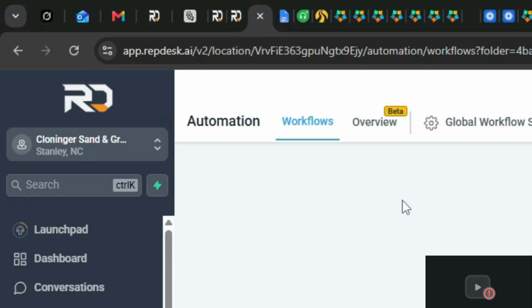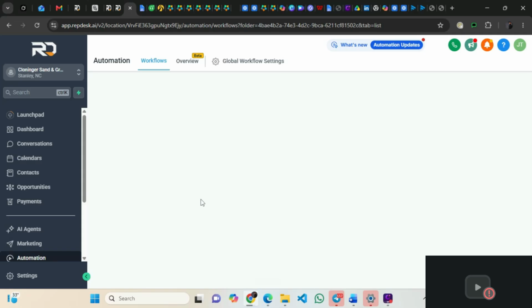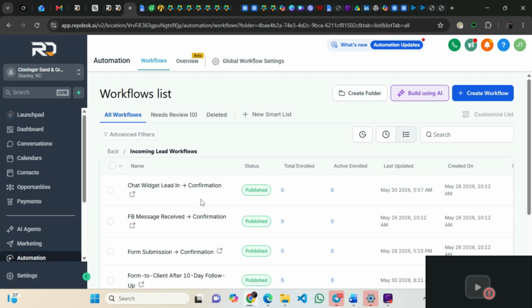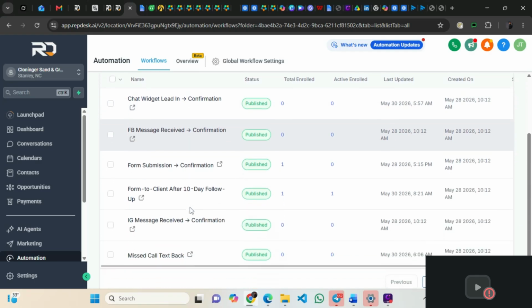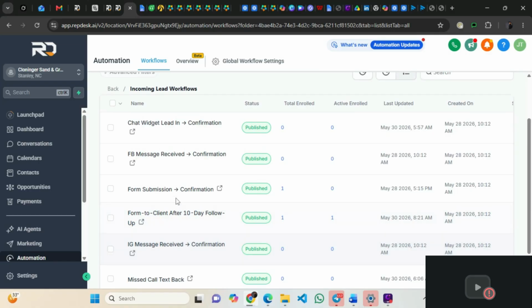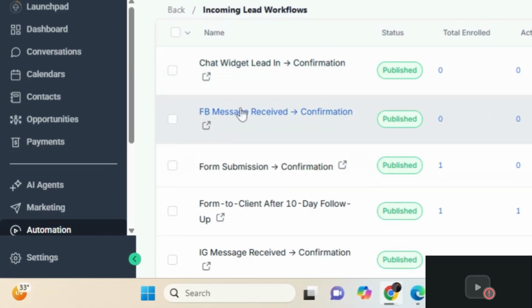Then let me show you the next automation that I worked on. Okay, so this is actually one from IG, so that's from Instagram, and from Facebook.